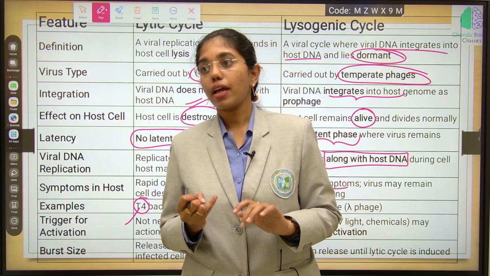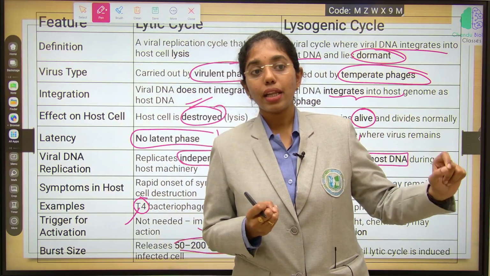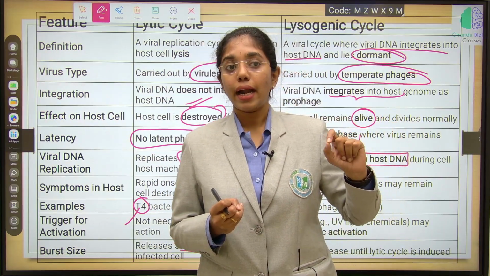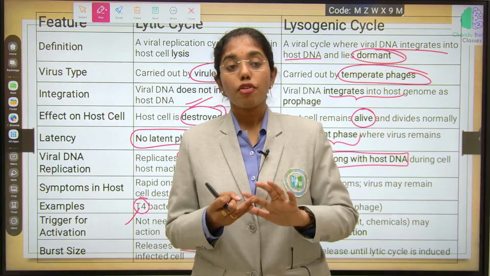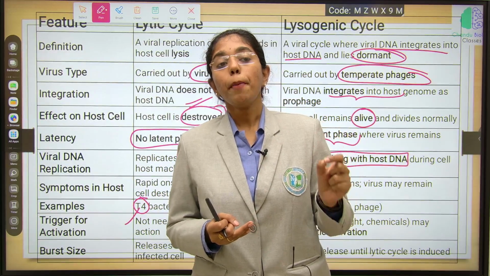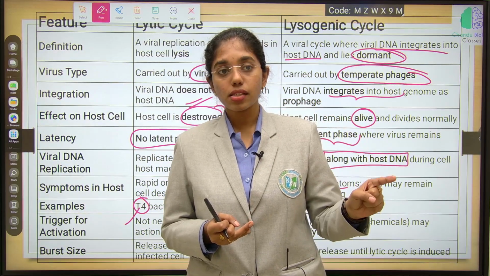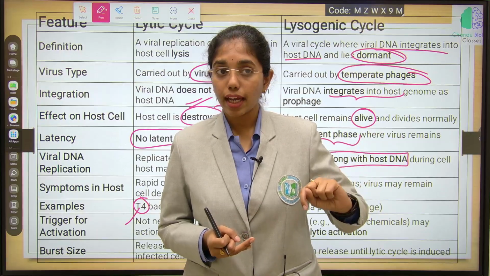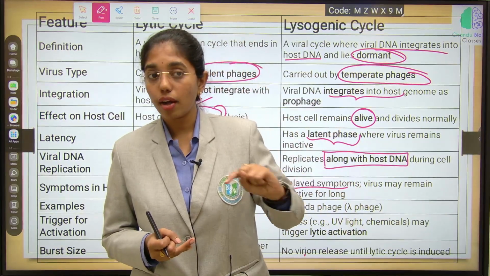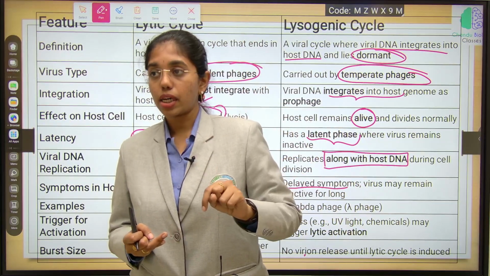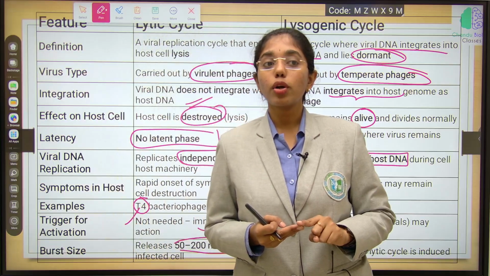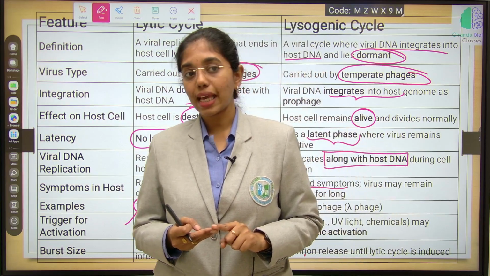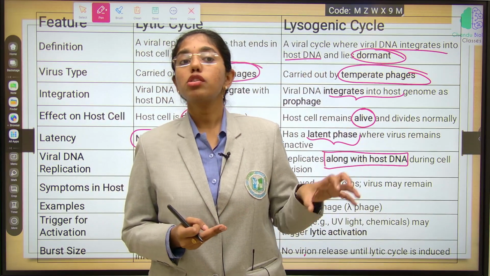Different shapes of viruses: helical, polyhedral, icosahedral and complex. Then the components of a virus: nucleic acid, either DNA or RNA, single stranded or double stranded, followed by the protein coat which has subunits called capsomeres. Few of them will also have an envelope.